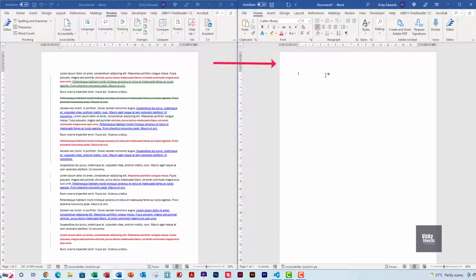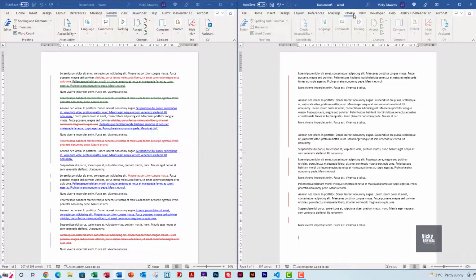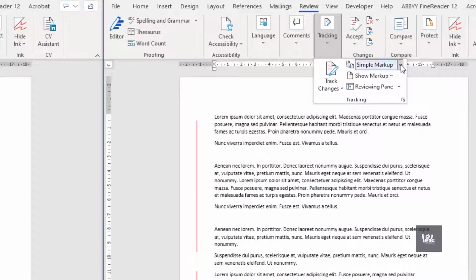Go to where you want to paste the track changes text and this time press Ctrl, Shift and F3 key. The text has been pasted with the track changes intact. Sometimes you may need to change the track changes view to all markup view.